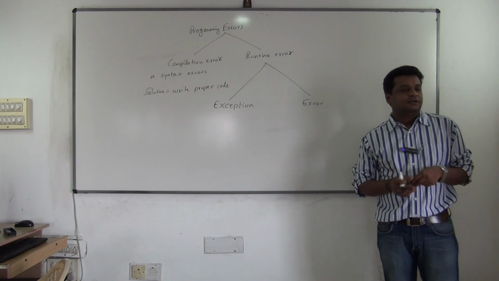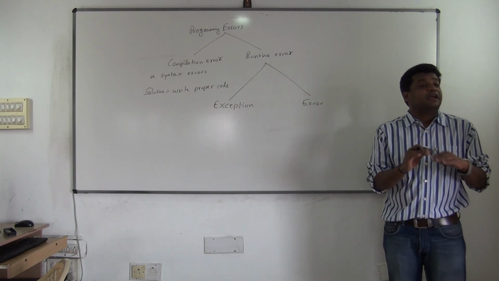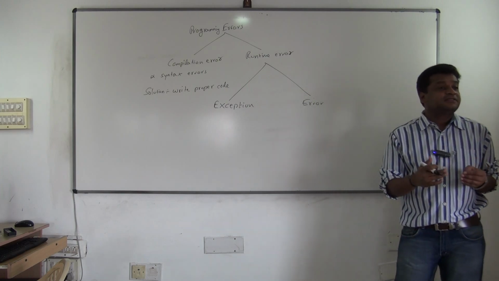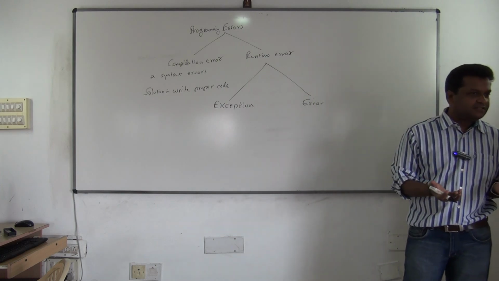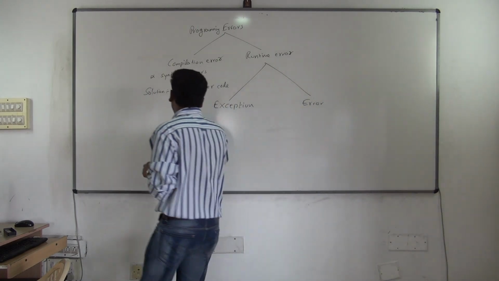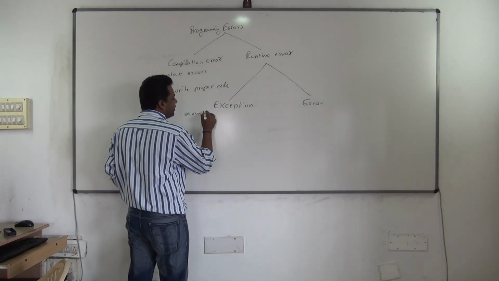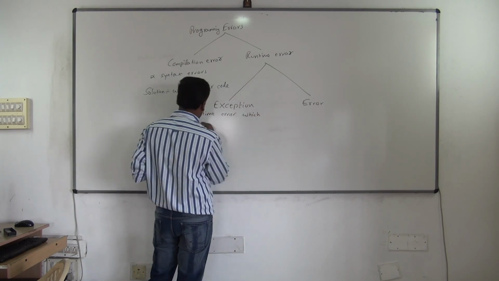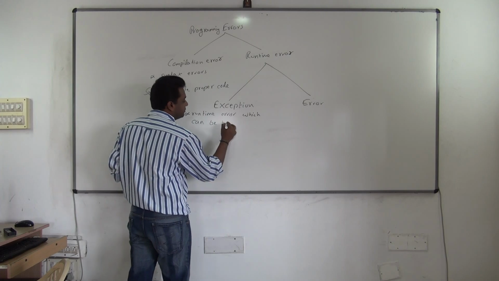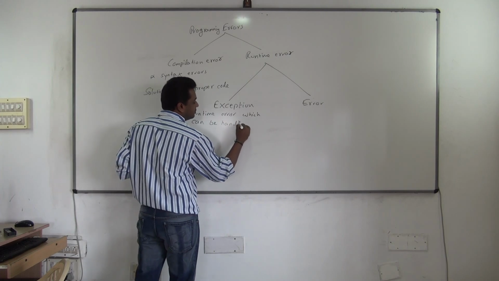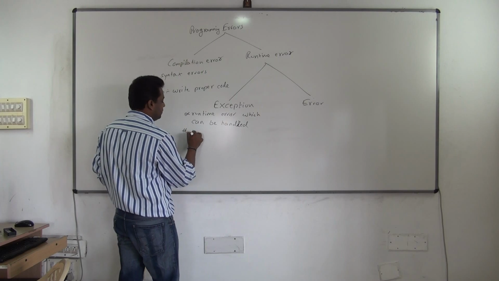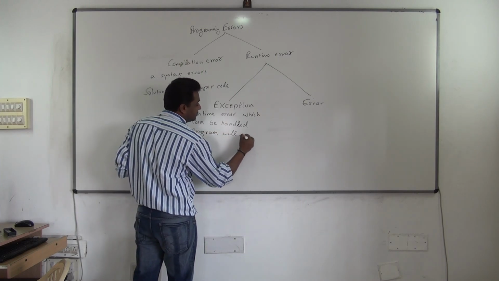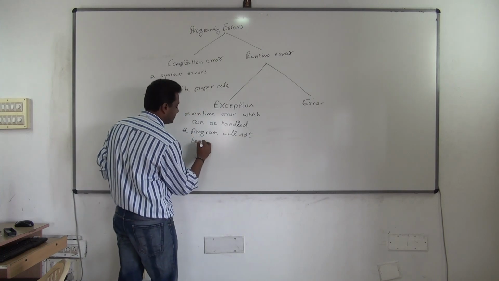Now what is an exception? Exception is a runtime error which can be handled. Understood? Now what is an error? Error is a runtime error which cannot be handled. That's the major difference between both of them. So exception, as I wrote just now, is a runtime error which can be handled, and here the program will not terminate.